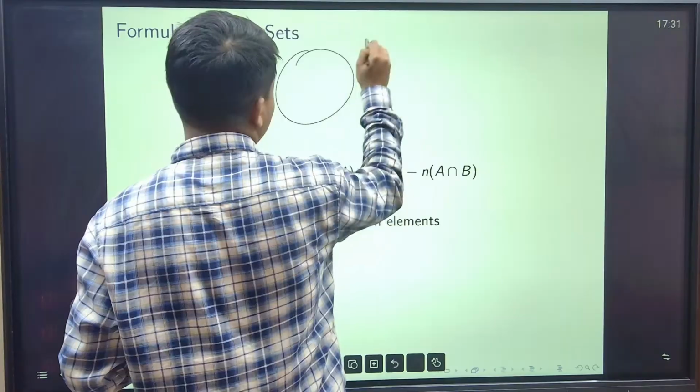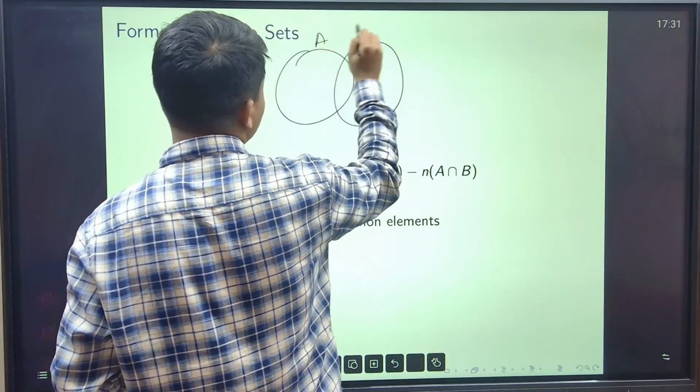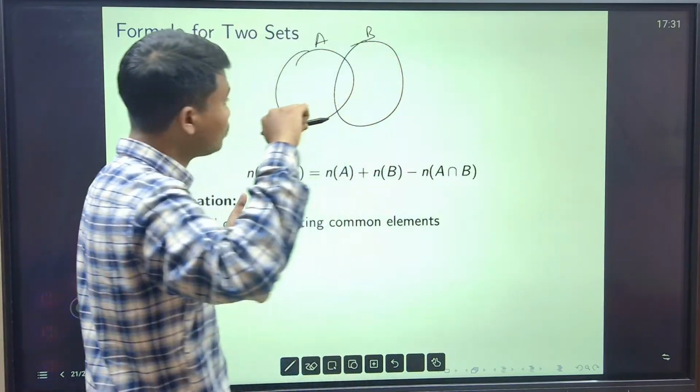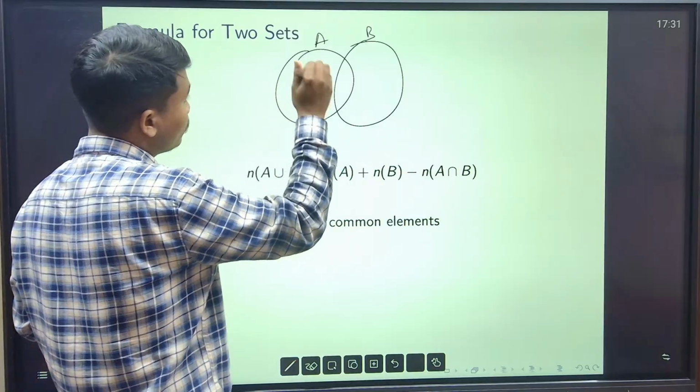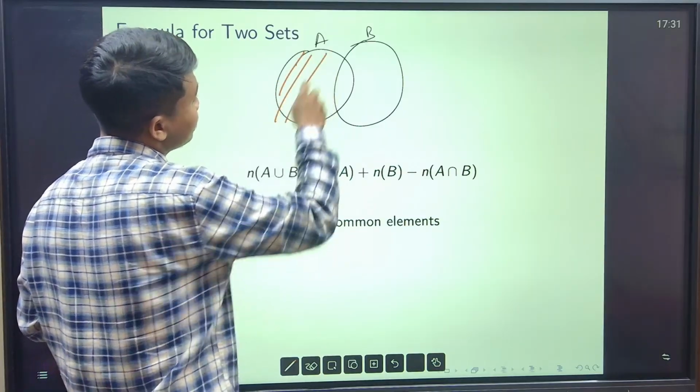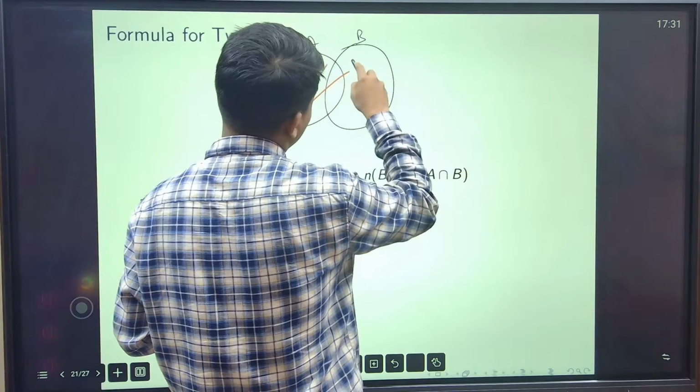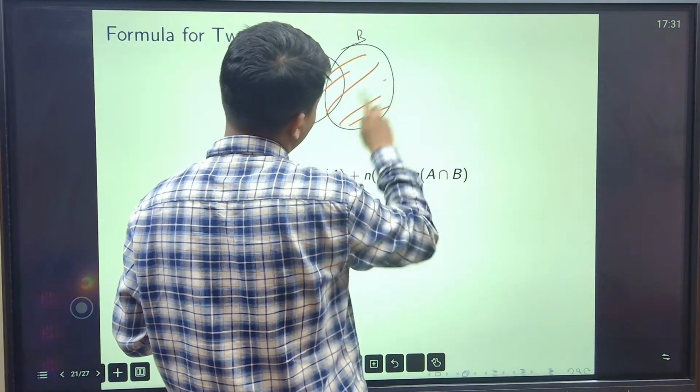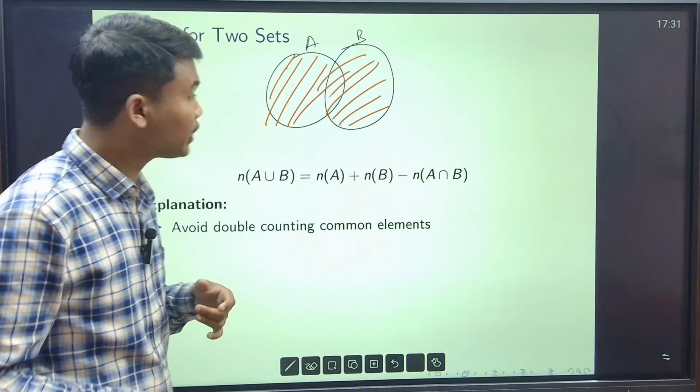That means suppose you have a set A and B. I want to count the total number of elements in this entire set. Right? How do we count?